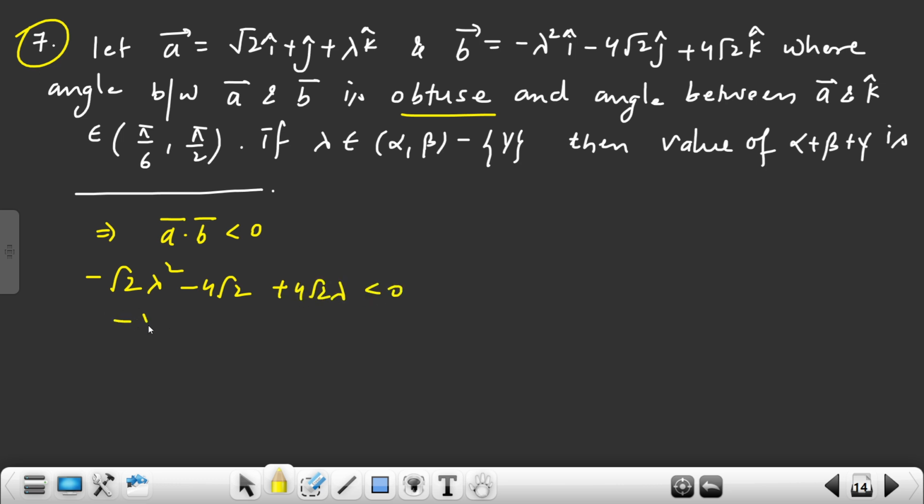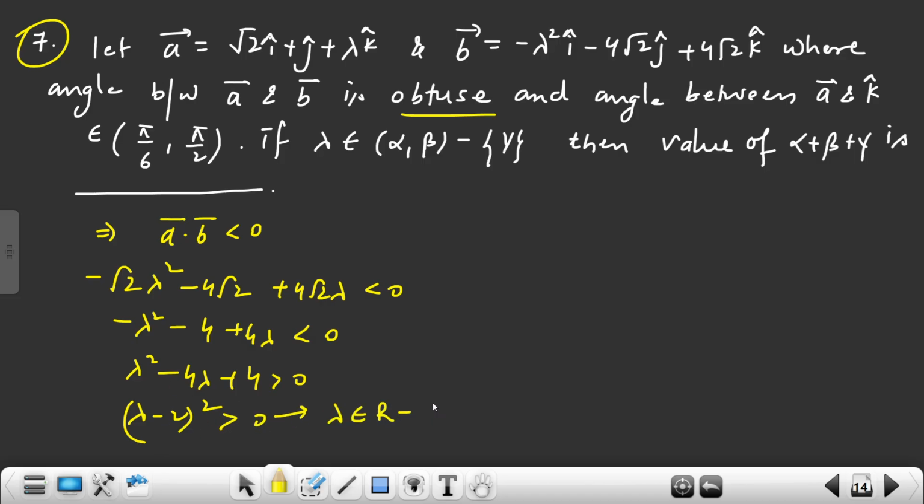Root 2 is common. So minus 4 plus 4 lambda. Let's take minus common. Lambda square minus 4 lambda plus 4. Right? So lambda minus 2 whole square. Obviously a square is always positive except at the value 2, because lambda cannot be 2. I need greater than 0, not equal to 0. I hope this case is clear.